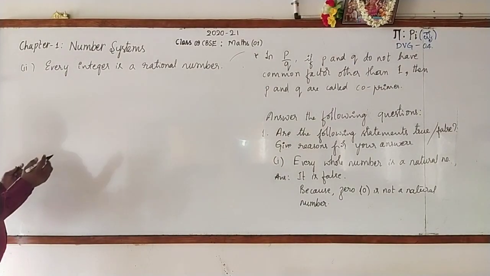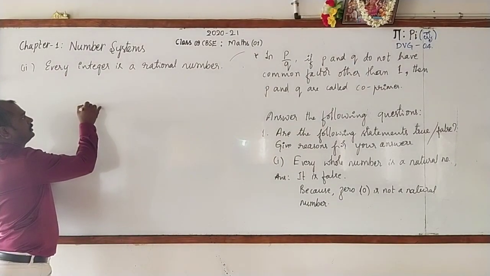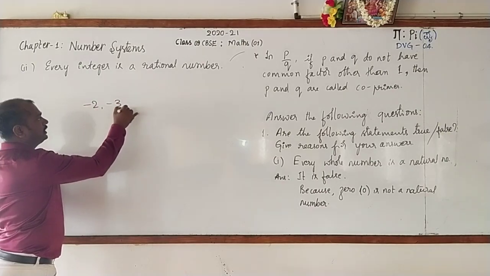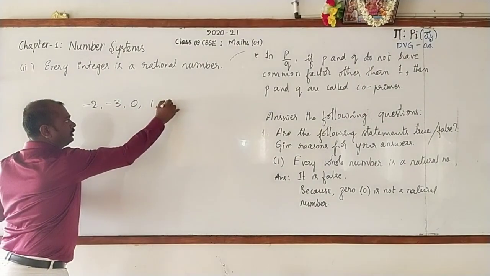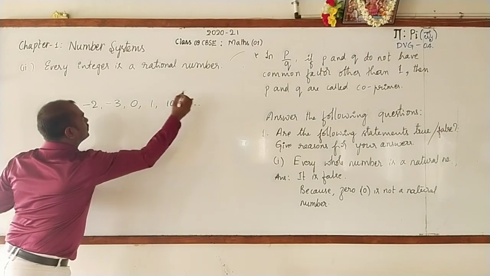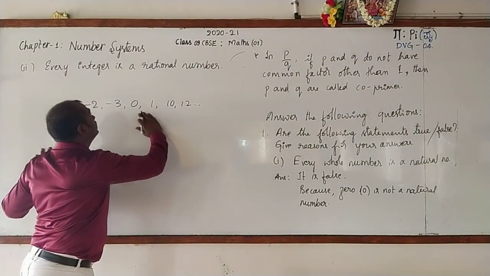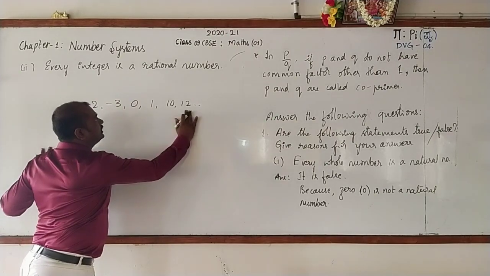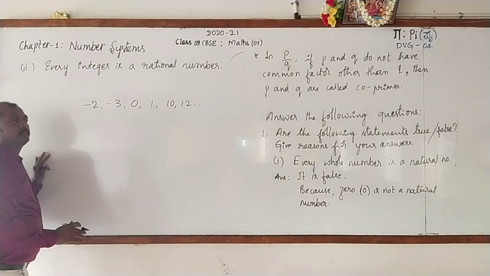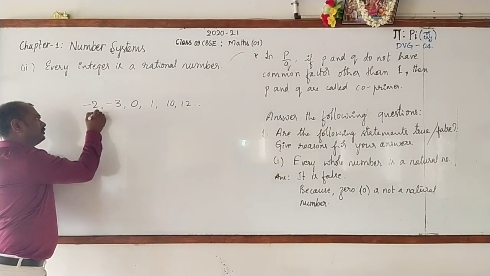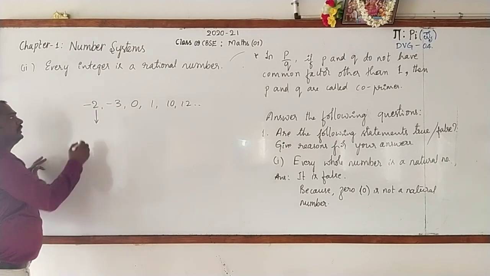Every integer, go for writing some of the integers like -2, -3, even 0, 1, 10, 12 and so on. All these are integers. Can you consider all these integers as rational numbers? No doubt. Why?